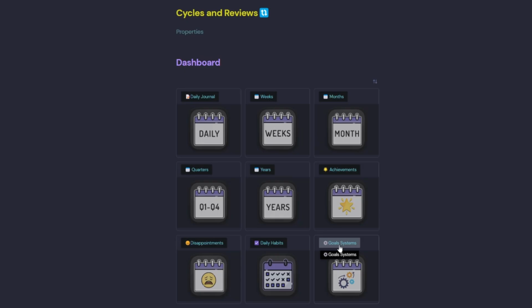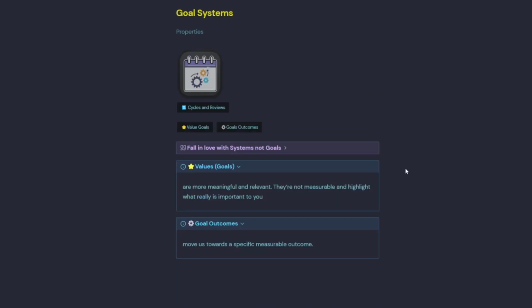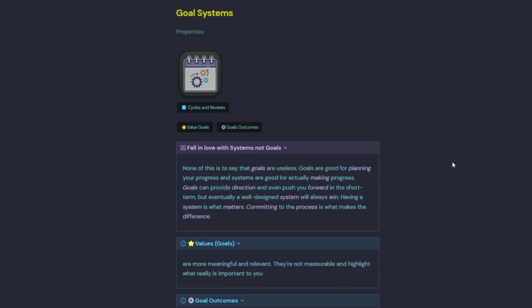Last but not least, our goal systems. In here, you want to put your value and your goal outcomes. And you just want to put a little reminder to fall in love with systems, not goals. So none of this is to say that goals are useless. Goals are good for planning your progress, and systems are good for actually making progress. So goals can provide direction and push you forward in the short term, but eventually a well-designed system will always win. So having a system is what matters, and committing to the process is what makes the difference. So that's just a little reminder.